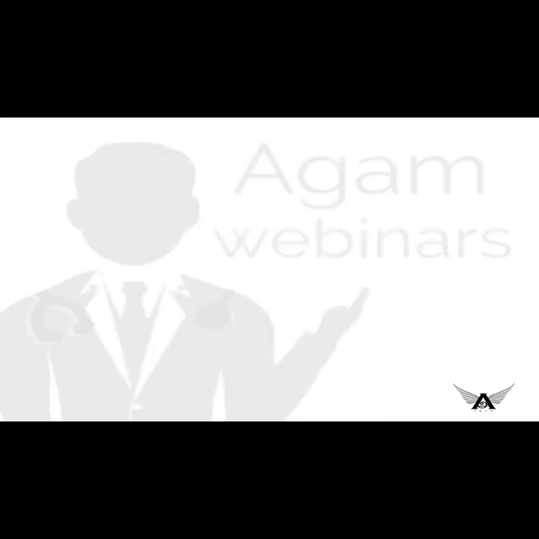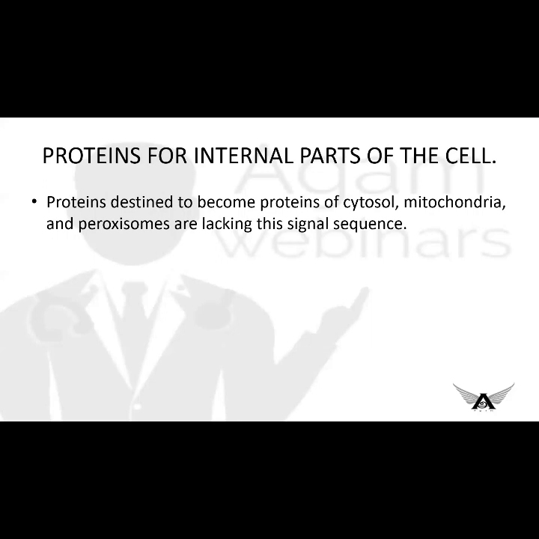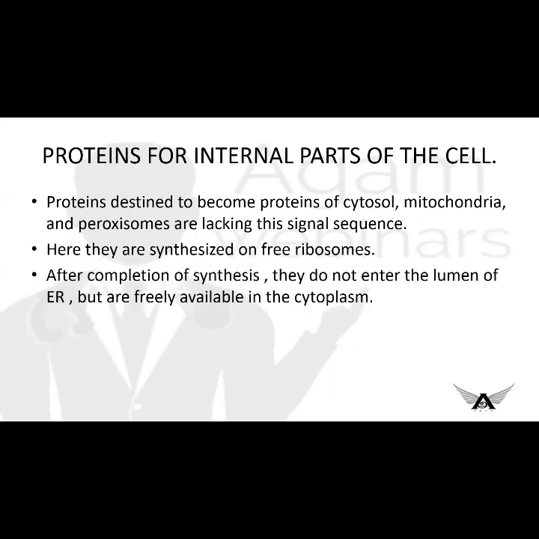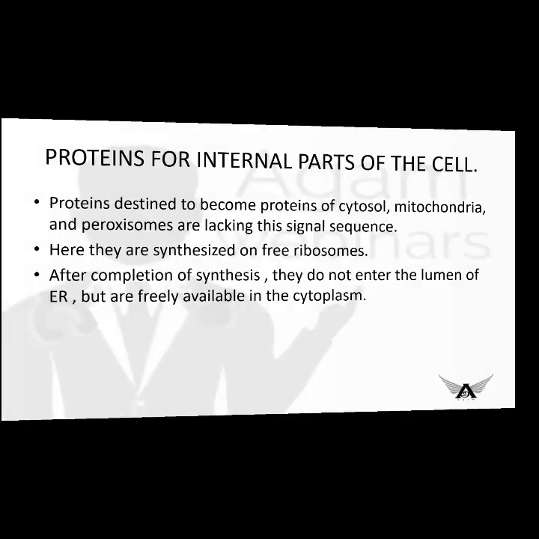Proteins of internal secretion are not produced by the process of signal sequence. They are produced by the free ribosomes present in the cytoplasm. They do not enter the lumen of endoplasmic reticulum. They'll be freely available in the cytoplasm.